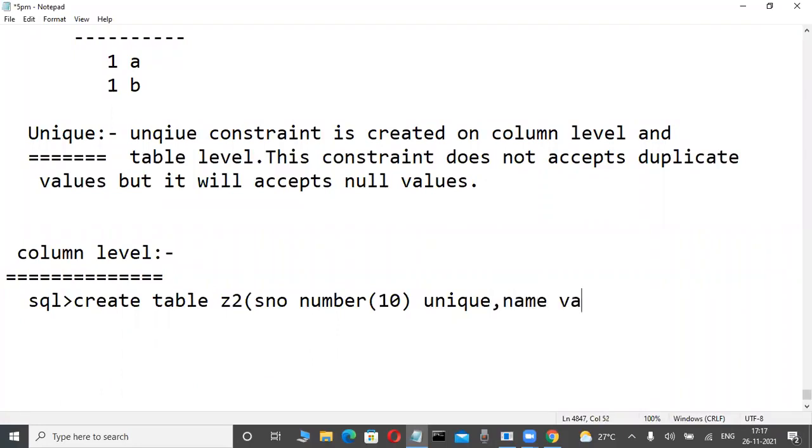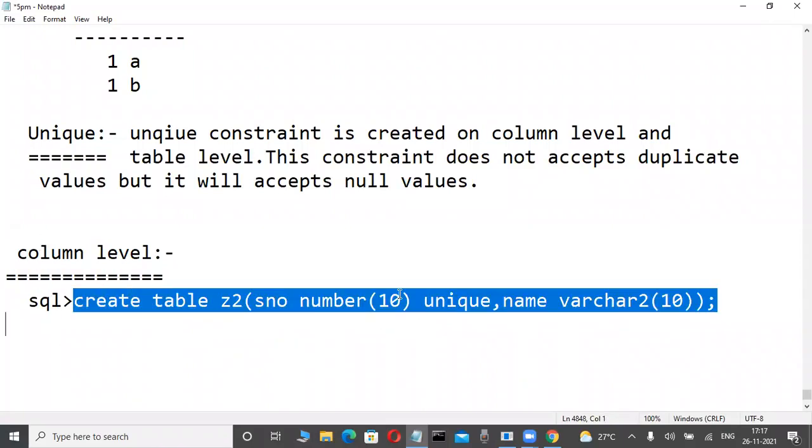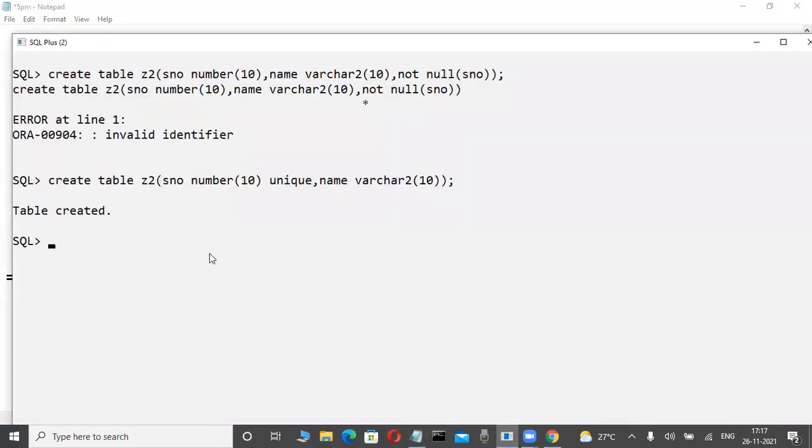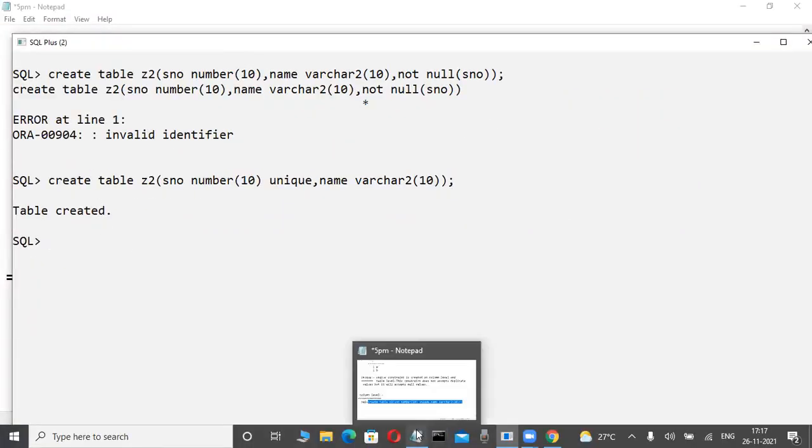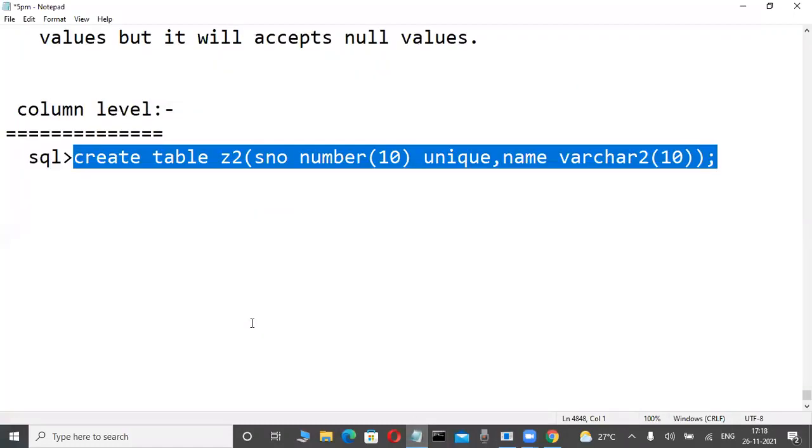Suppose for the name column, I try to create a unique constraint. Yes, here also unique, not a problem. But I'm not interested in using only a single column. I'm interested in using more. Now check it out. Copy this one. I try to execute it here. Table is created or not, but I'm not inserting data. Why? Because I am creating at the table level. I'm asking what type of data is inserted or not. You are only checking. Then you understand the table level and column level differences. Otherwise, with column level insertion you are guessing the output. That's why. Write it.